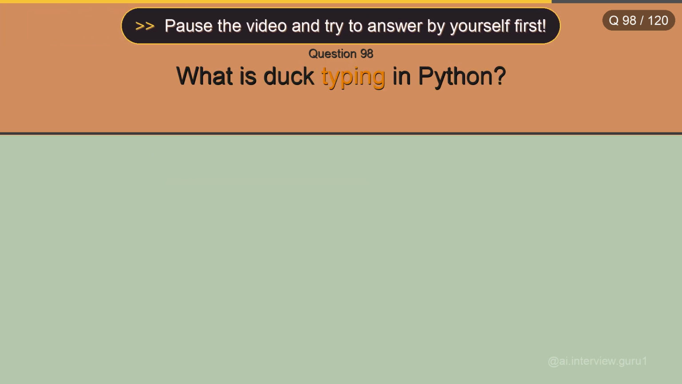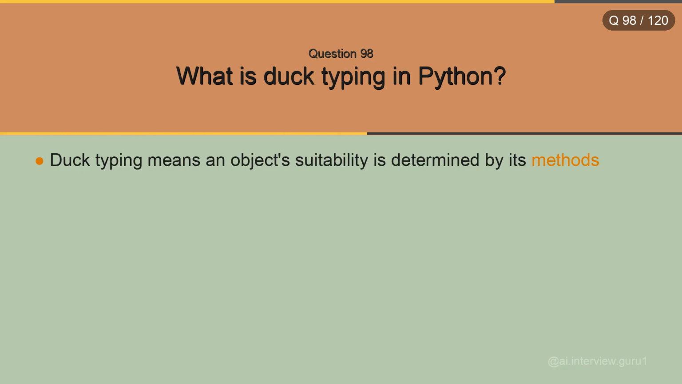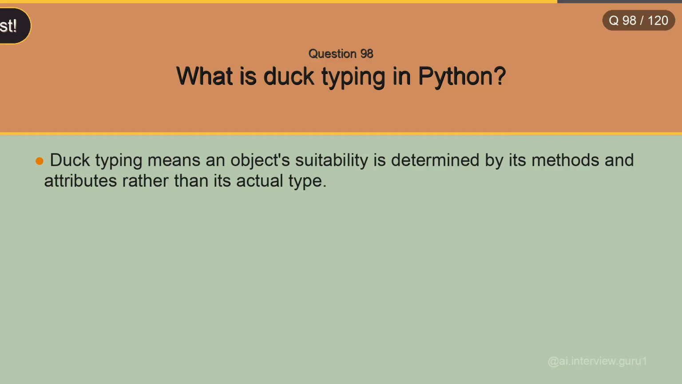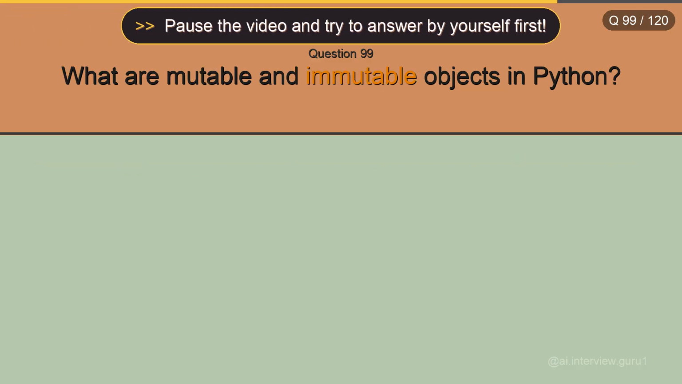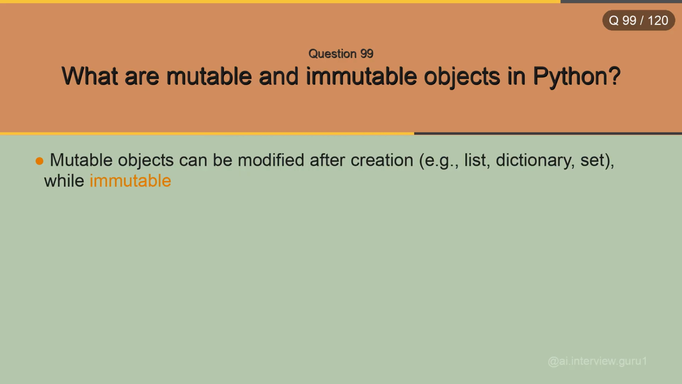What is duck typing in Python? Duck typing means an object's suitability is determined by its methods and attributes rather than its actual type. What are mutable and immutable objects in Python? Mutable objects can be modified after creation, while immutable objects cannot be modified.